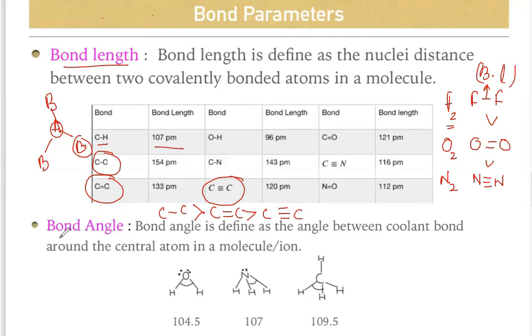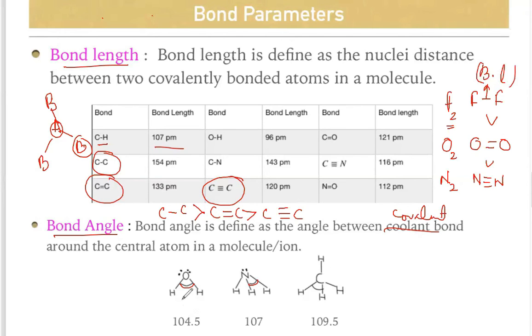Next we are going to discuss bond angle. What is the meaning of bond angle? Bond angle is defined as the angle between covalent bonds around the central atom in a molecule. So this is the center atom, and the bond angle means the angle created between these two covalent bonds. This angle is known as bond angle. Here you can see nitrogen, hydrogen and hydrogen, this one is the bond angle.